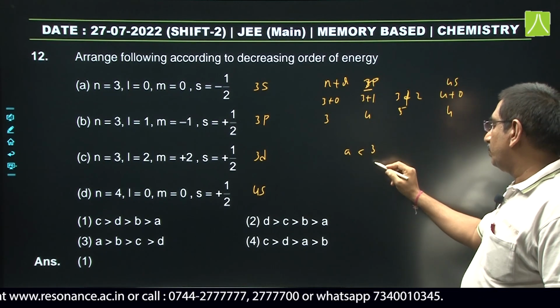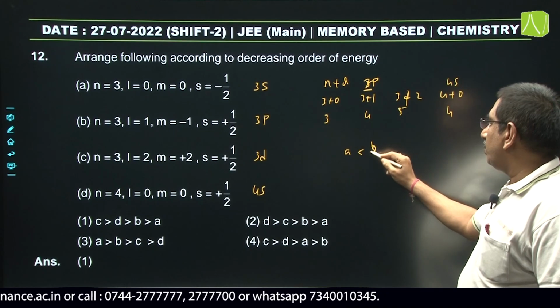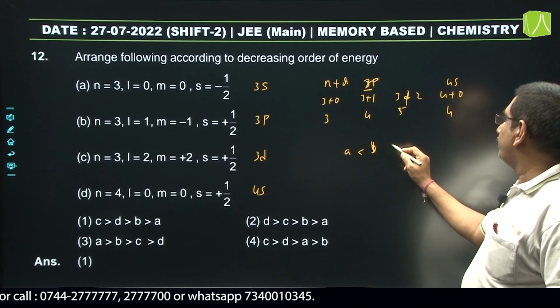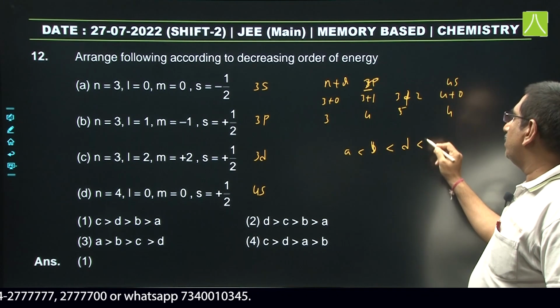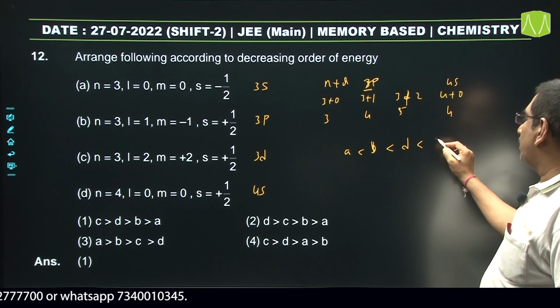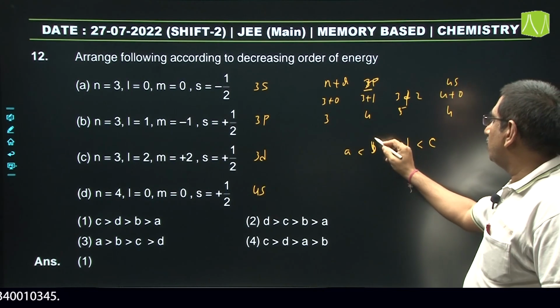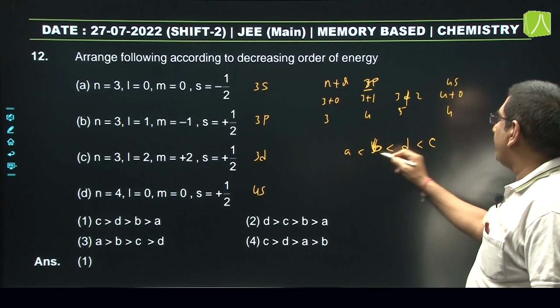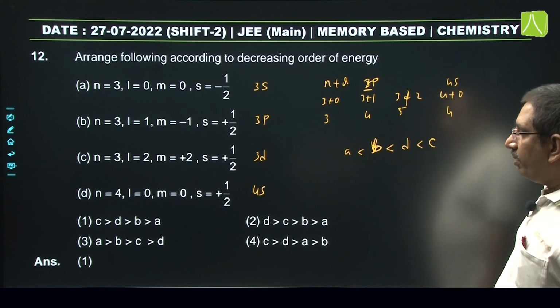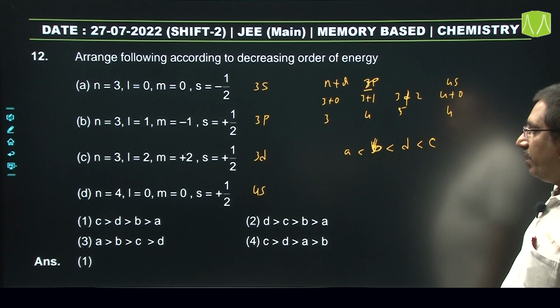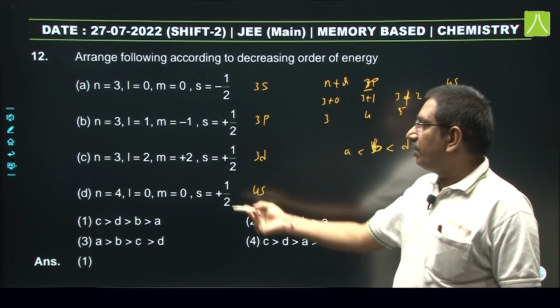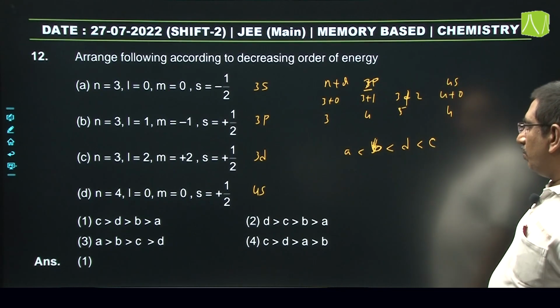So 3p means it is B, and next it is D, and higher energy is for 3d. 3d means it is C. So this is the increasing order of energy, और हमको यहाँ डिक्रीजिंग ऑर्डर ऑफ एनर्जी बताना है, C ग्रेटर देन D ग्रेटर देन B, ये होगा.